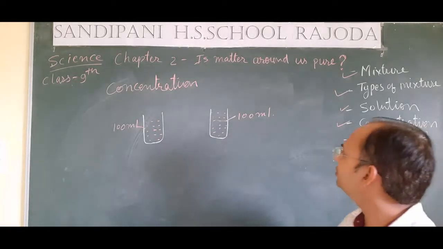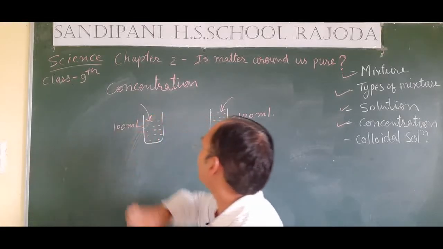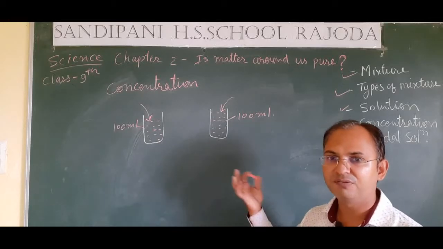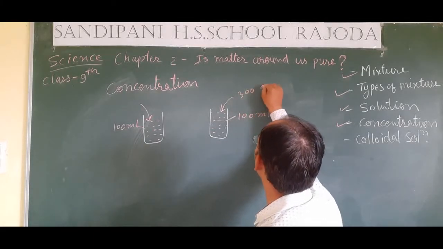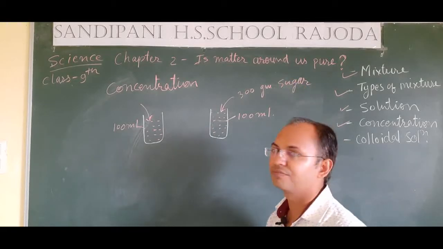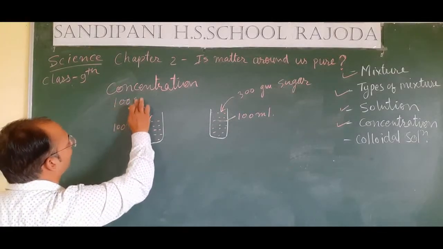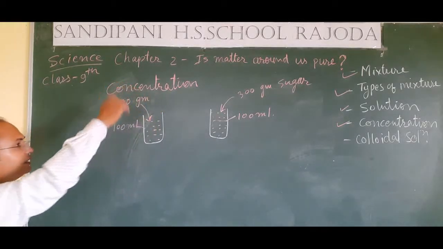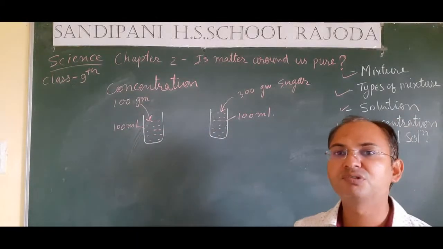Now students, we want to make a sugar solution from this water. So in order to make the sugar solution, we will add sugar to it, but we will add different amounts of sugar to the same amount of water. The amount of water is 100 ml in this glass, and we will add 300 gram sugar to it. And in the first glass, we will add only 100 gram of sugar. So students, you can easily say which glass's water will be more sweet.